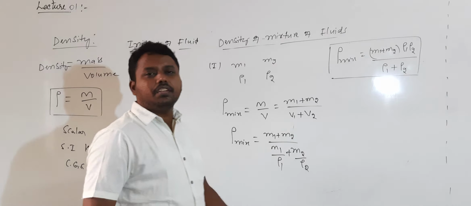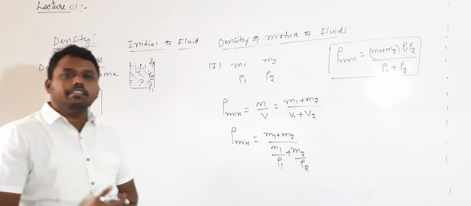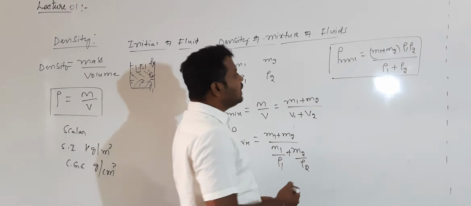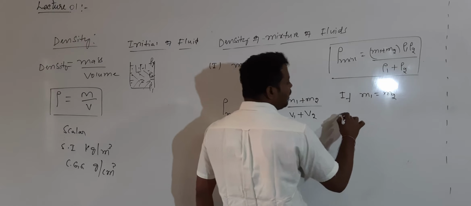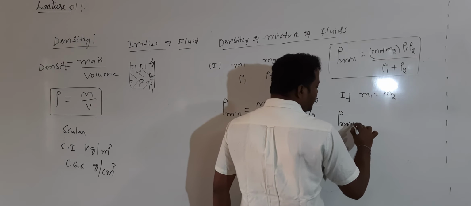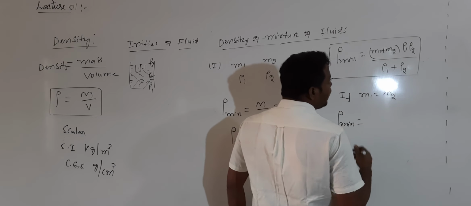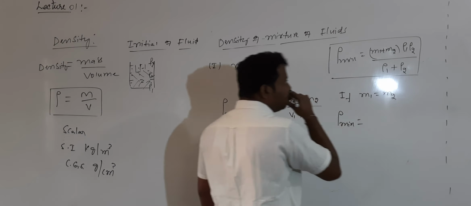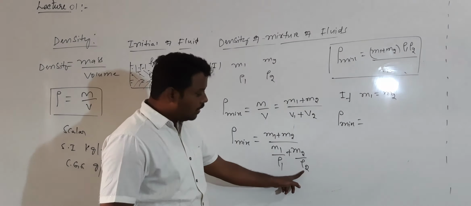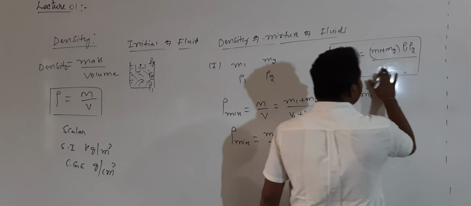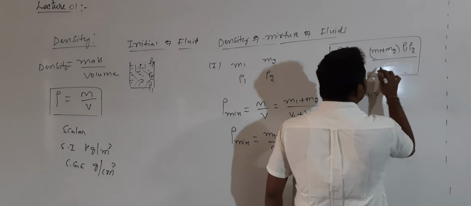This is the formula to calculate the density of the mixture of fluids, when two fluids of different densities and masses are given. If m1 is equal to m2, then what will I get? Rho mix will be equal to, taking LCM as ρ1 into ρ2, m1 into ρ2 plus m2 into ρ1.